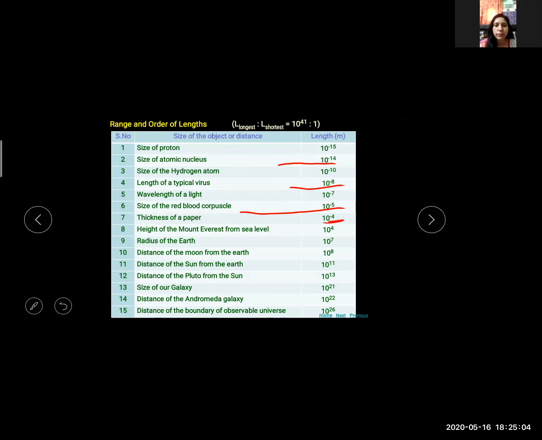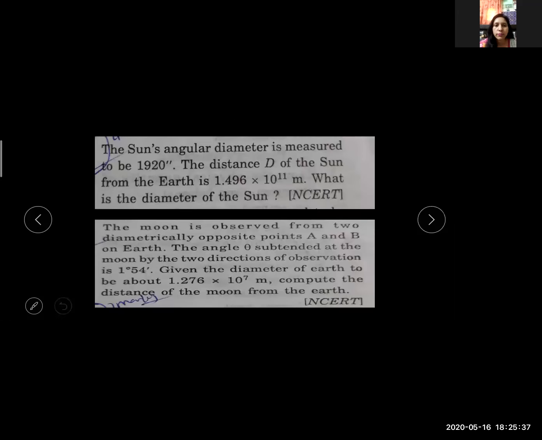Height of Mount Everest from the sea level is this. Radius of Earth is given in meter. Distance of the moon from the Earth is given by this. Distance of the sun from the Earth is 10 to the power 11 meter. Distance of Pluto from the sun is given by 10 to the power 13 meter. Size of our galaxy is this. Distance of Andromeda galaxy is this. Distance of the boundary of the observable universe is given by 10 to the power 26 meter.